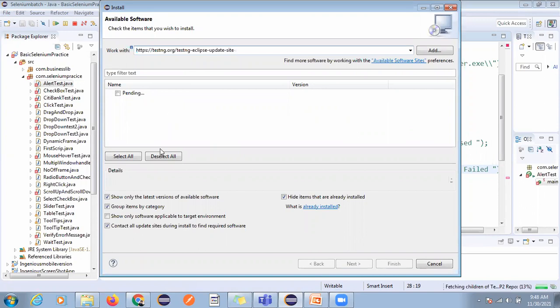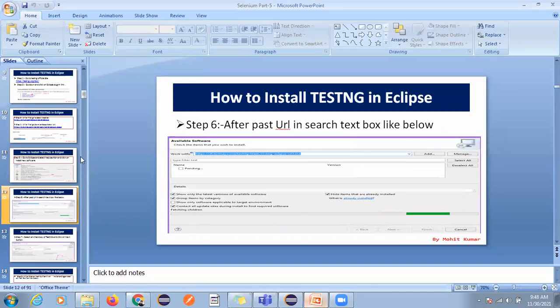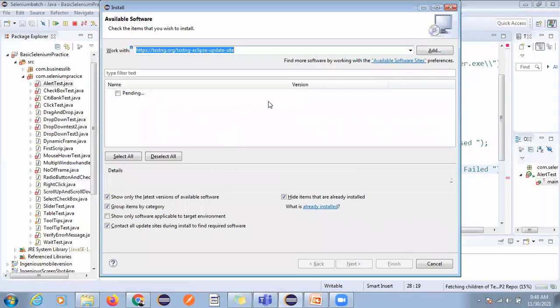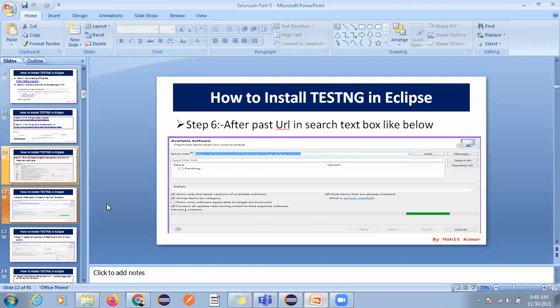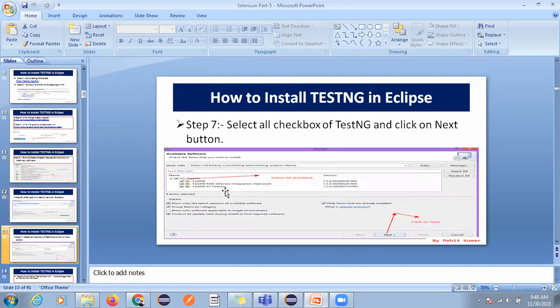After you copy this, you can see it showing pending. Let me show you, because in my system it's already there. In your case it will show pending, and you can see it is downloading. Once it completes, you will get this section.